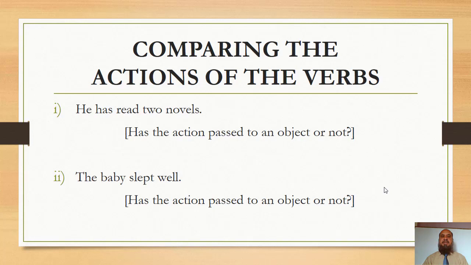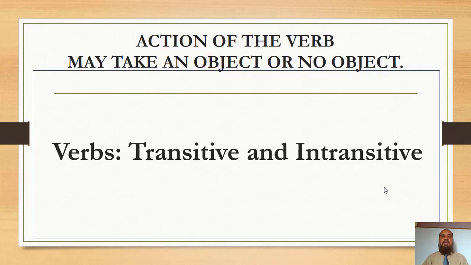Now let us compare the actions of the verbs. We have 2 sentences. He has read 2 novels. Sentence number 2, the baby slept well. In which sentence does the action pass to an object, and in which sentence does the action not pass to an object? So we can say that the action of the verb may take an object or no object.